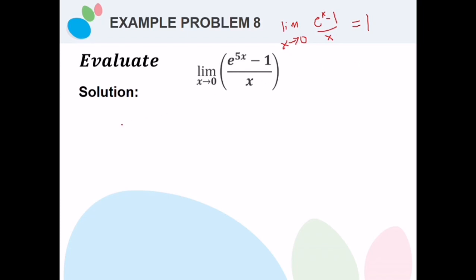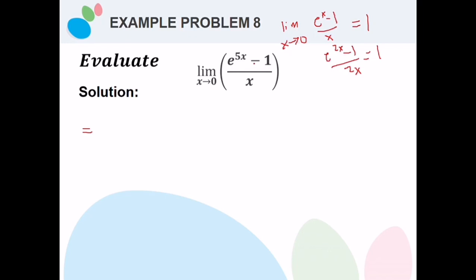So in our example here, our goal is just to find something that is familiar, the same as e raised to x minus 1 over x. This is also the same as e raised to 2x minus 1 over 2x, which is equal to 1 as long as it approaches 0.